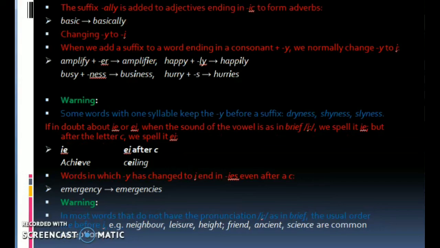Warning: most words that do not have the pronunciation as in brief, the usual order is e before i. Example: neighbor, leisure, height, foreign, science.